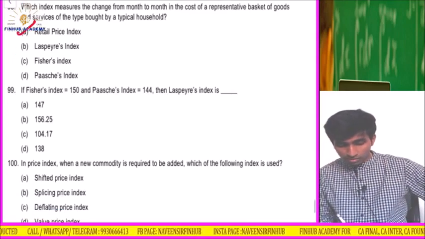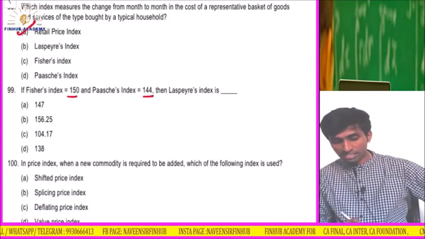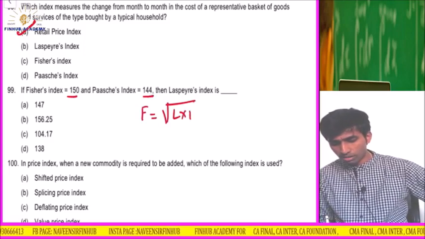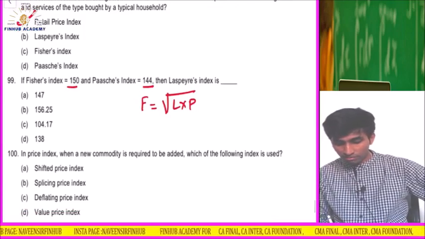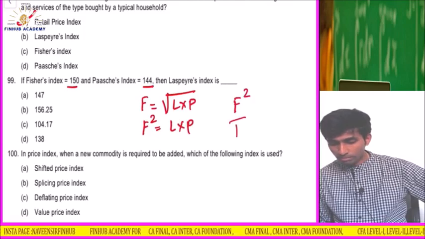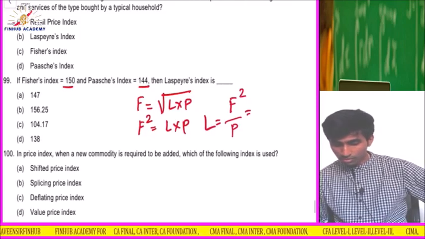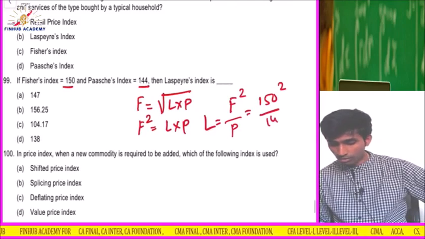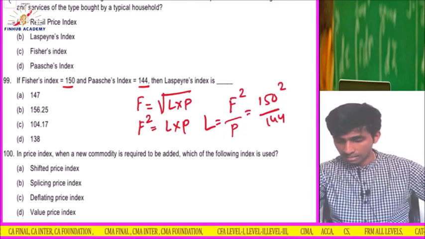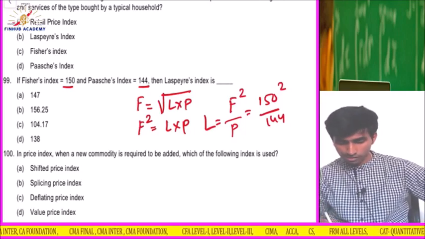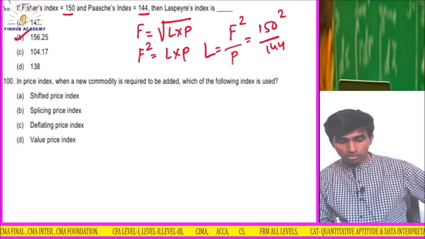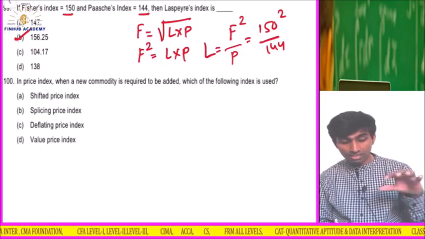Fisher's is 150, Paasche's index is 144, Laspeyres they want. You know that Fisher's is the geometric mean of Laspeyres into Paasche's. So Fisher's square is equal to L into P. I need L, so F square divided by P, I'll get L. So F square is how much? 150 square divided by 144. Come on, do it. 150 into 150 equals 22,500, divided by 144. Answer is 156.25.